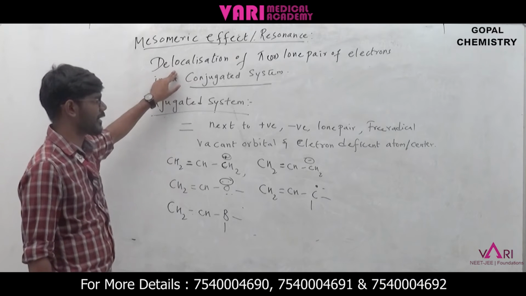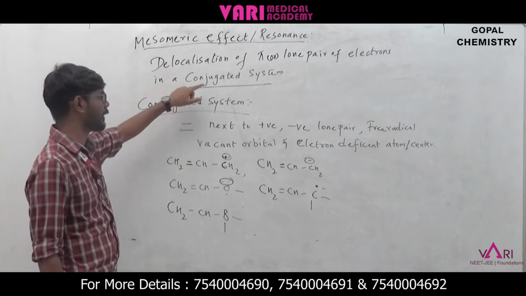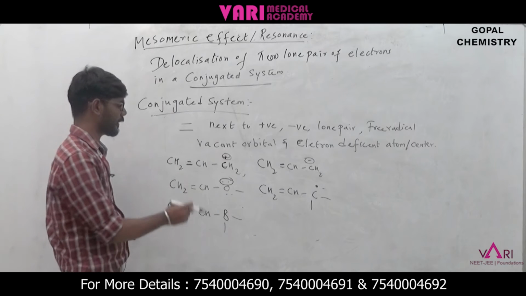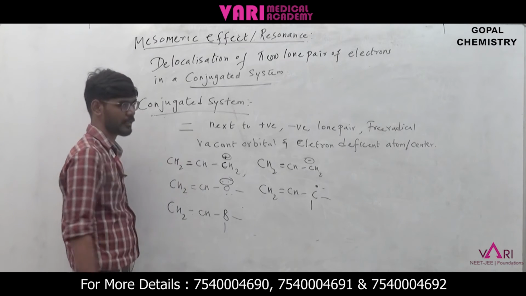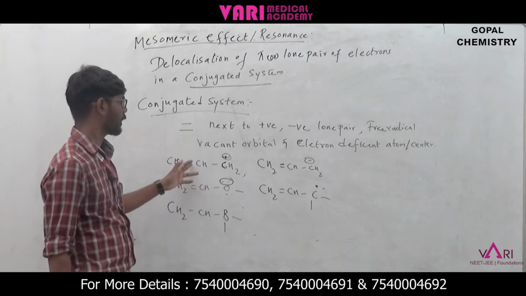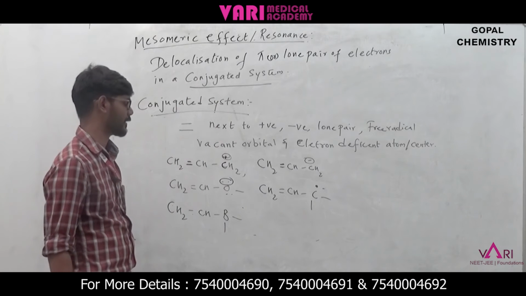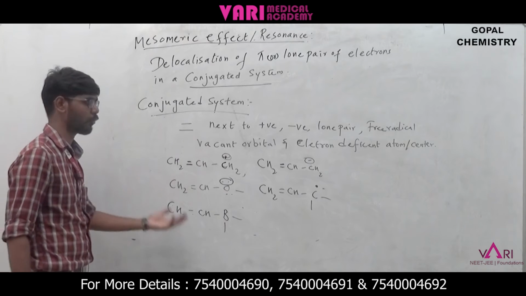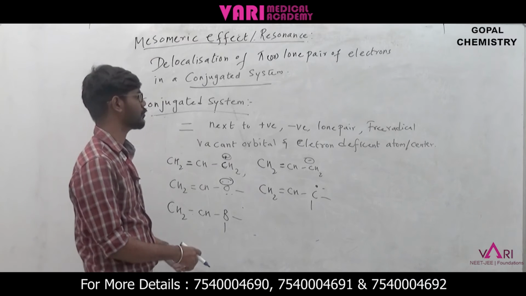The delocalization of pi electrons takes place only in a conjugated system, so you have to look at whether the molecule consists of this conjugated arrangement or not. That phenomenon is called resonance, and the effect is known as the resonance effect or mesomeric effect.